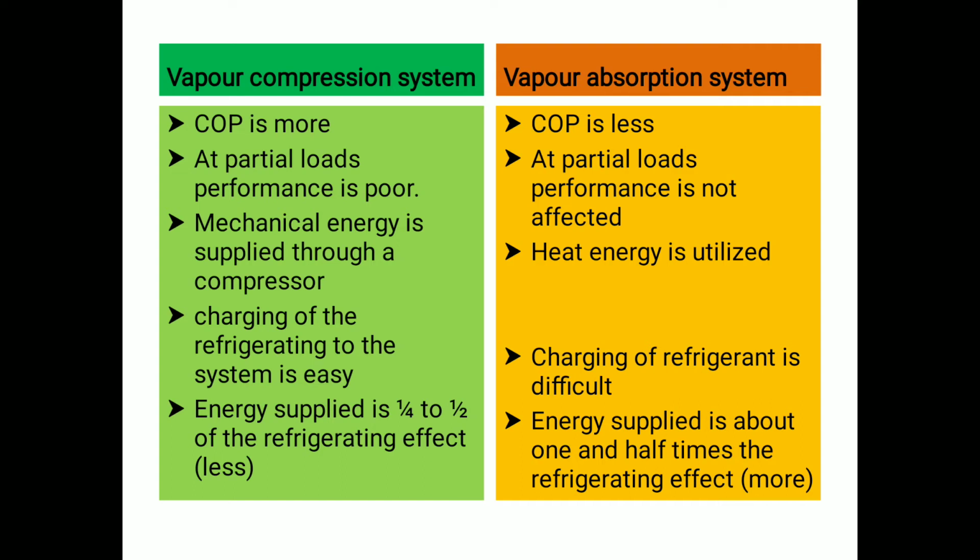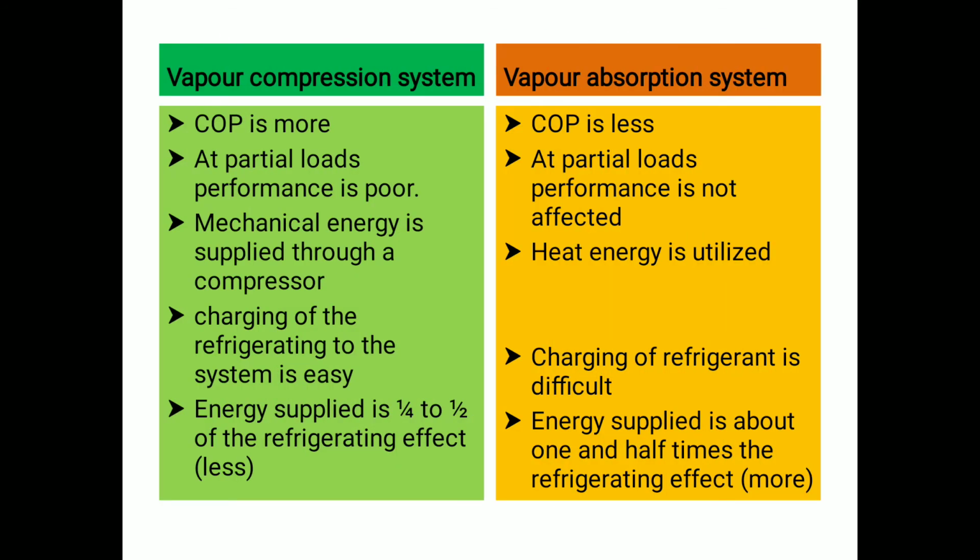Charging refrigerant into the vapor compression system is very easy; we can fill the refrigerant by simply opening a valve. But charging refrigerant in the vapor absorption system is very difficult. Energy supplied is a quarter to half of the refrigerating effect in vapor compression, and about 1.5 times the refrigerating effect in the vapor absorption system.